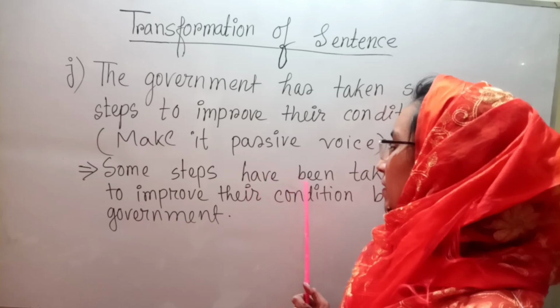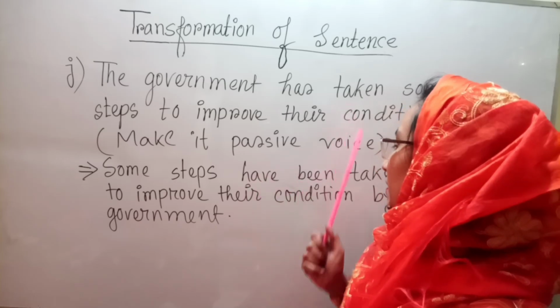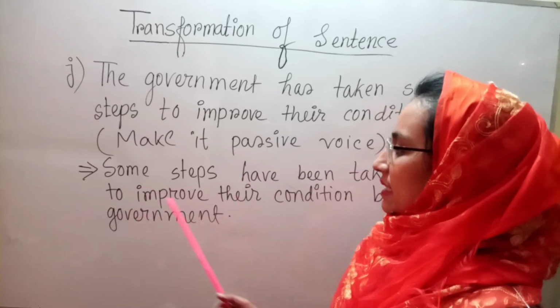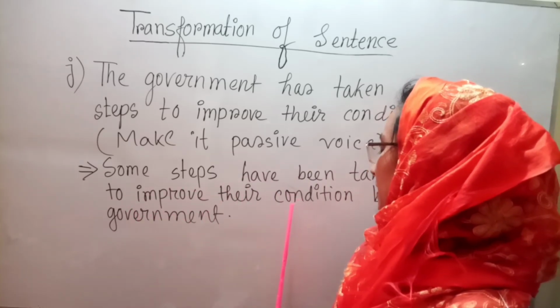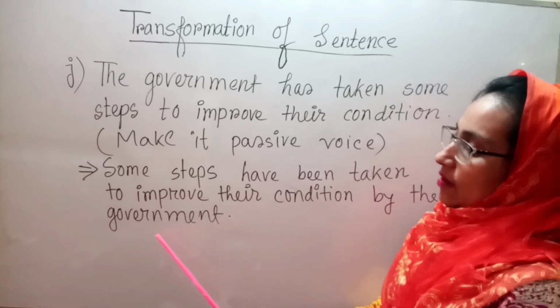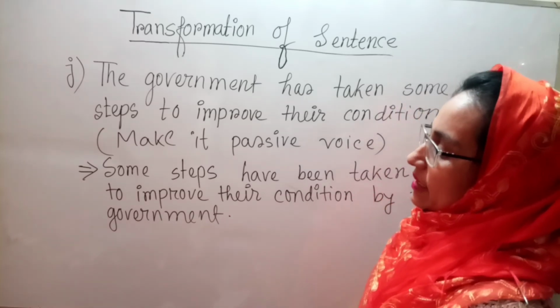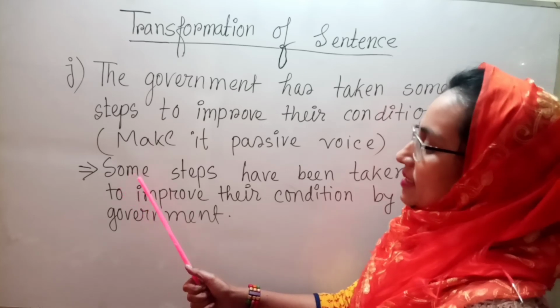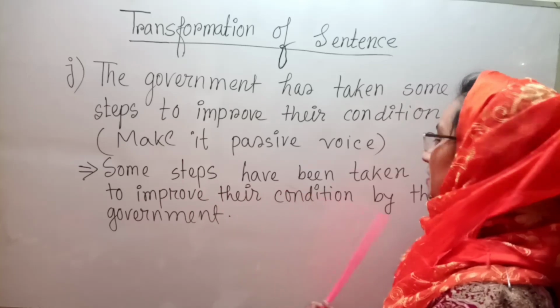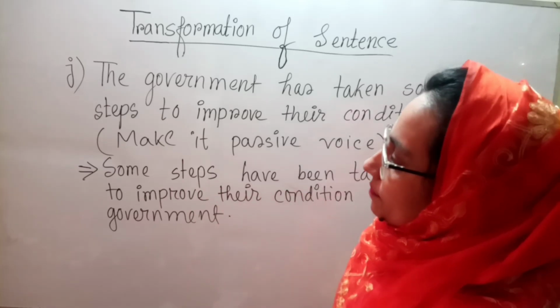After have we need to add been. Then the V3 form of the main verb, taken, and the rest of the sentence, to improve their condition. Then the preposition by, and at last the objective form of the subject. So the passive voice is: some steps have been taken to improve their condition by the government.